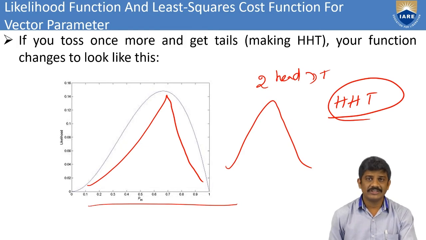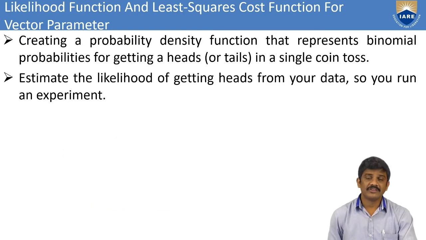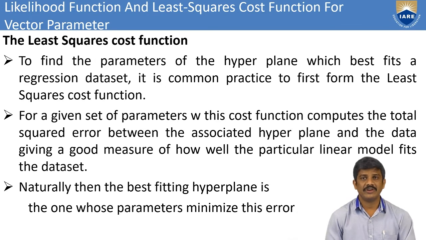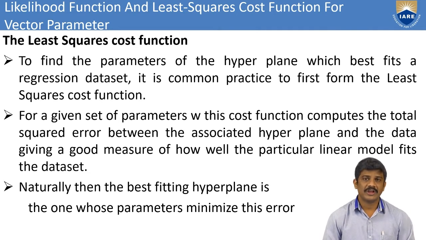In this one we can see the vector parameter of the likelihood function in the least square cost function. For example, here we can take some possibilities of the least square function. Up to now we discussed the likelihood function, then we move to the least square cost function, so that we can find the parameters of the hyperplane.